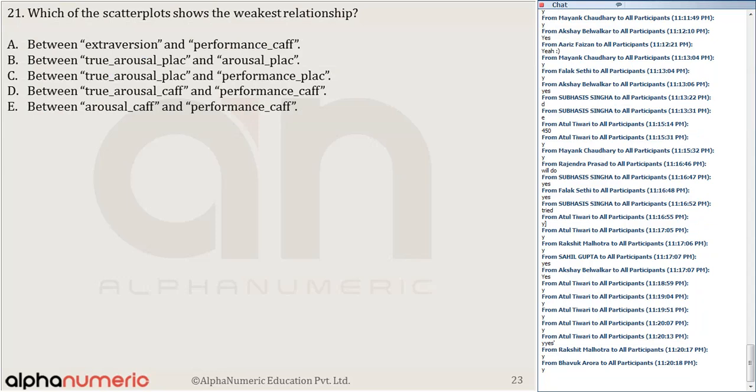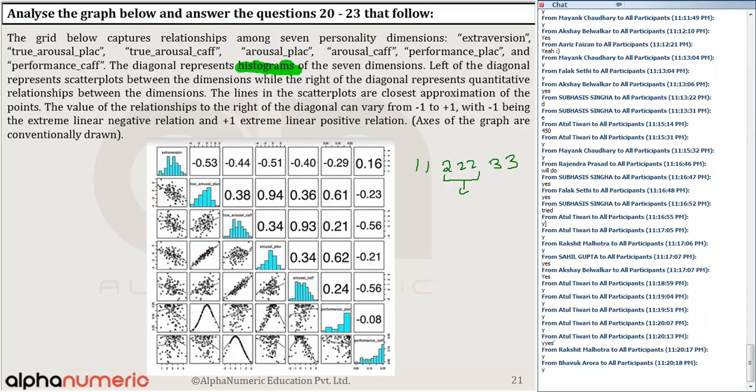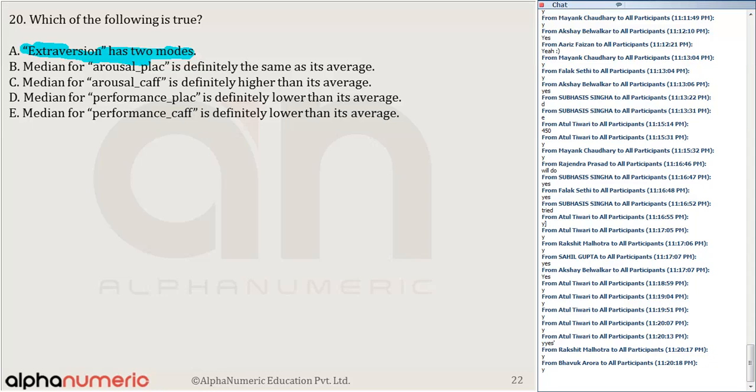For the weakest relationship, it should be close to 0. Which of these is the lowest one, close to 0? So among all the values, which are the 5 options given here, I will go option by option.